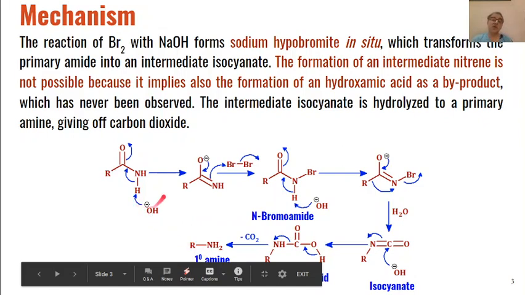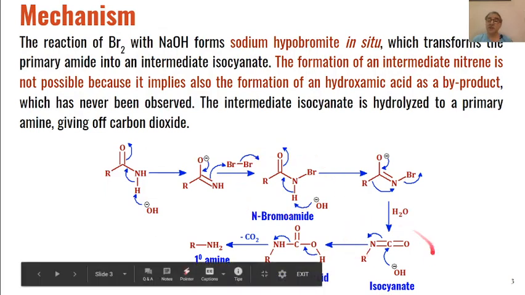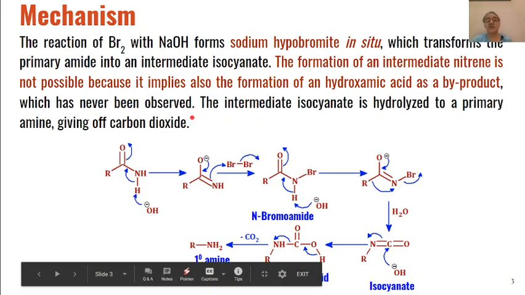So this is how primary amides, through N-bromoamides and isocyanates, are converted into primary amines. This is the mechanism for conversion of primary amides into amines, and this conversion is known as Hofmann rearrangement.